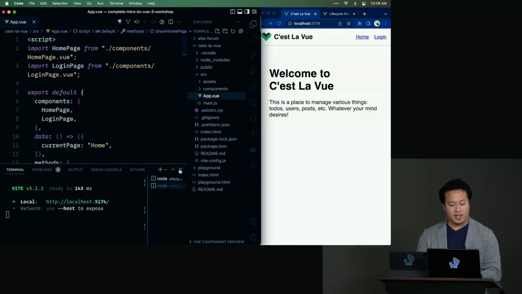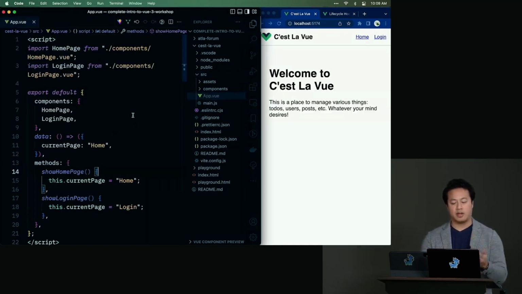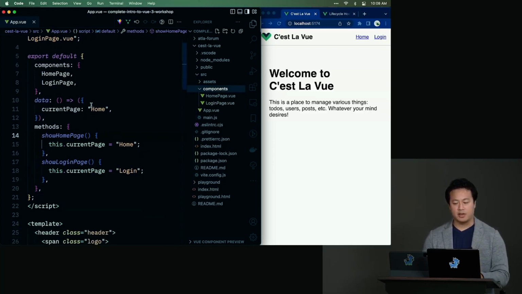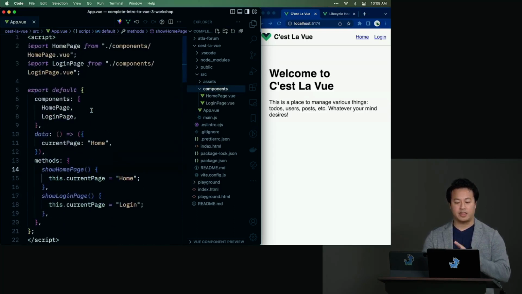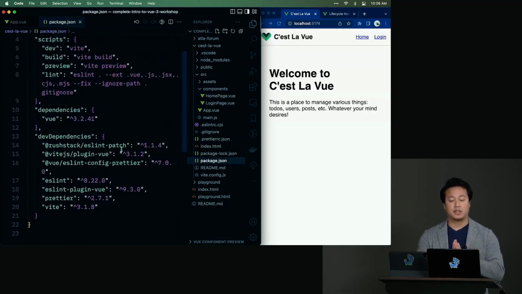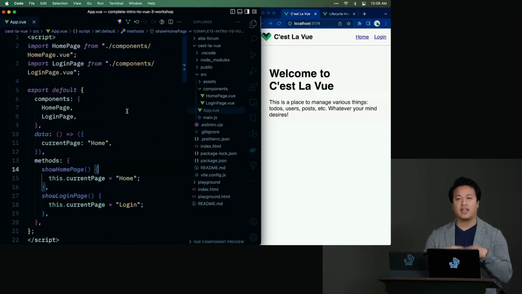If we take a look at our App.vue, you'll notice that there are two components that are already pre-built for you. There's a home page and a login page. You'll notice, though, that if you look inside of package.json, there's still no router library. So there's no paths being changed or anything right now. What we're doing here is that traditional single-page application model, where JavaScript is trying to manage everything.